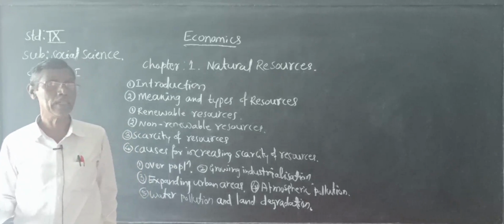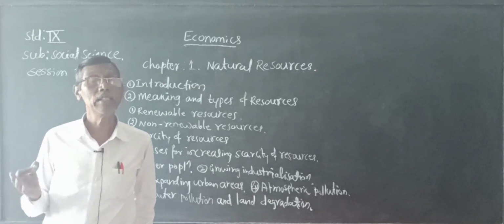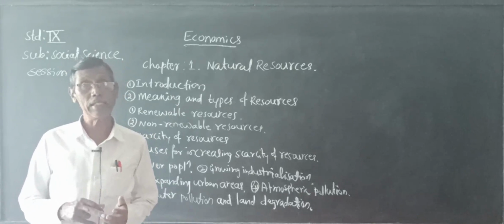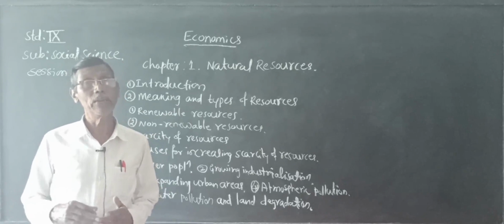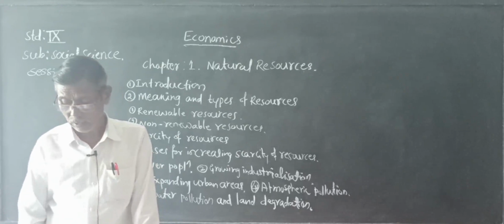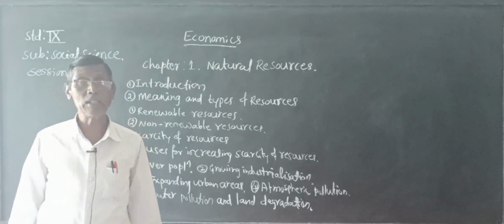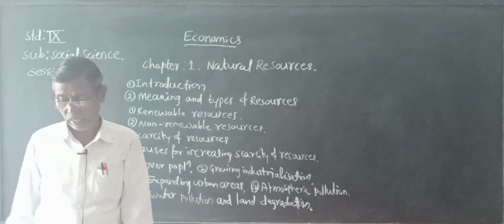Increasing population also requires the basic necessities of life like food, shelter and clothing. So to grow food, we require additional land for the cultivation of food grains, and for providing shelter also we require additional land.